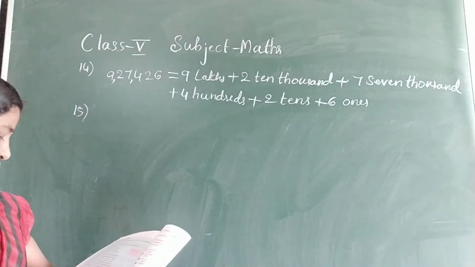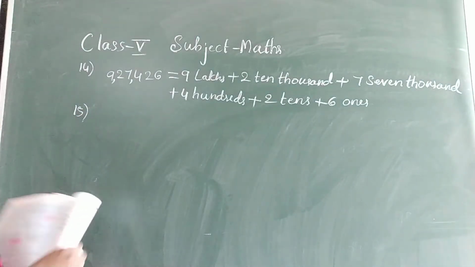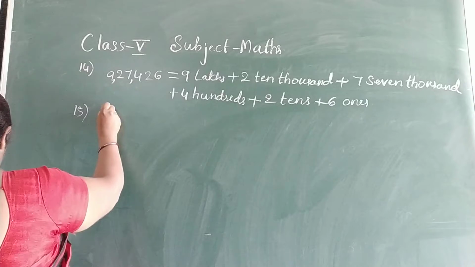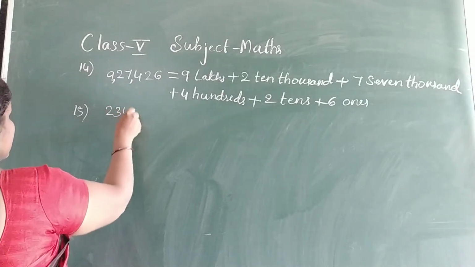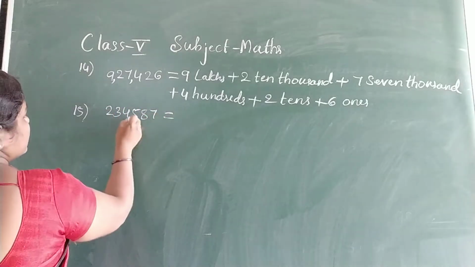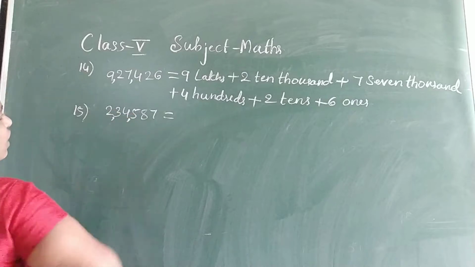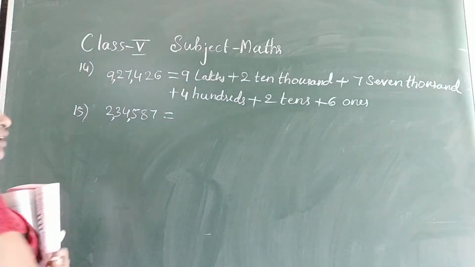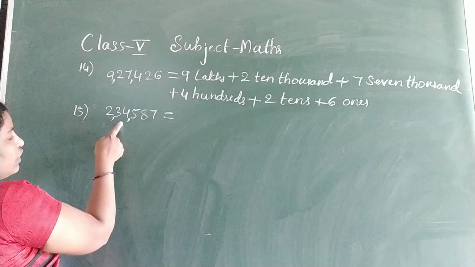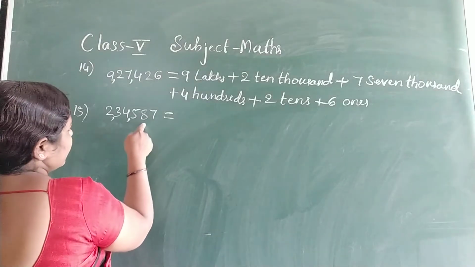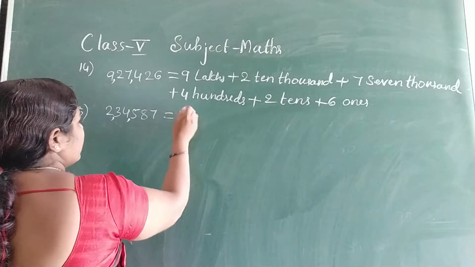15th. Write the number name for the given number. What is the question? This is also a 6-digit number. First you give the comma, then you read the number. 2,34,587. So like that only you write.